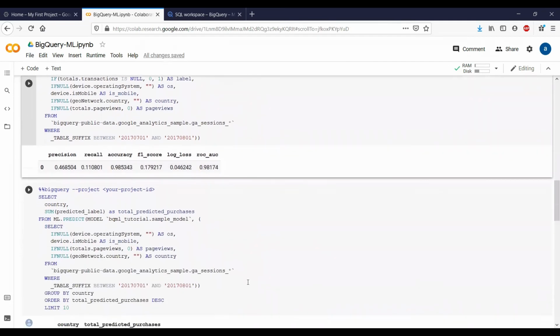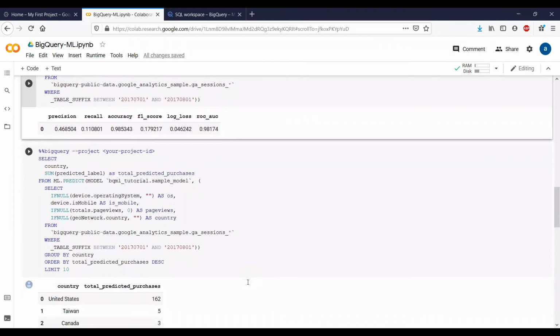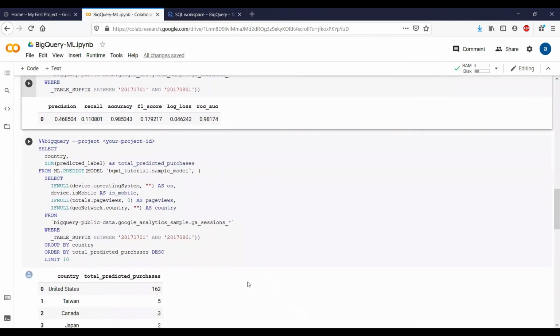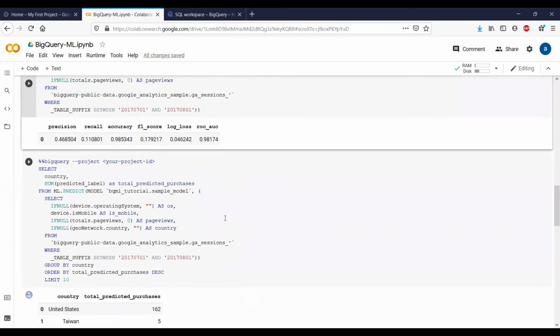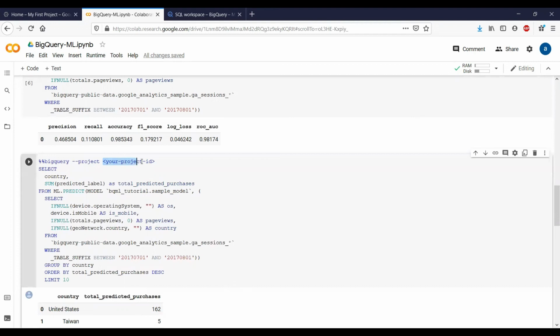So now we want to actually use our model to make predictions. We want to predict the count of purchases for each country, and then we also want to do this by the visitor ID. What's great about this is you just put a predict call in the middle of a SQL statement, and it's really innovative in terms of the ability for you to use core types of machine learning on data that you have already stored in BigQuery. And now don't forget to put in your project ID.